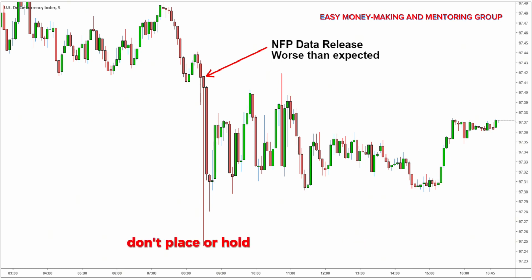Don't place or hold day trades through the NFP announcement. It is essentially gambling because even if you pick the price direction correctly, the bid-ask spread can widen so much in the seconds leading up to and following the announcement that you get stopped out anyway. Wait for the announcement to come out. There will often be plenty of trading opportunities after the release.